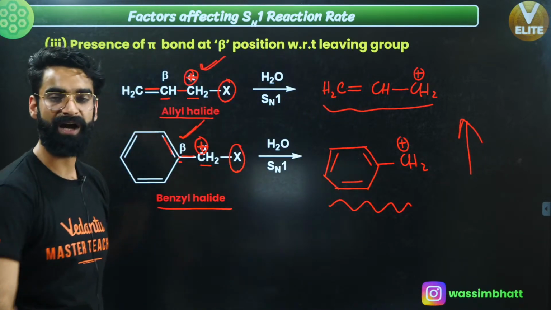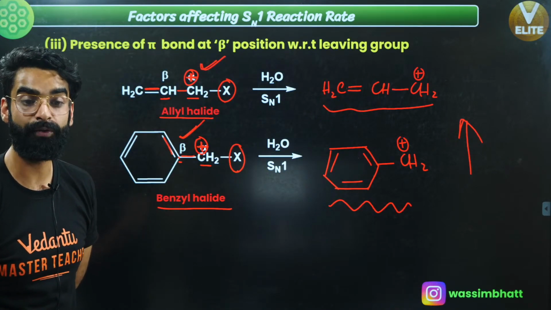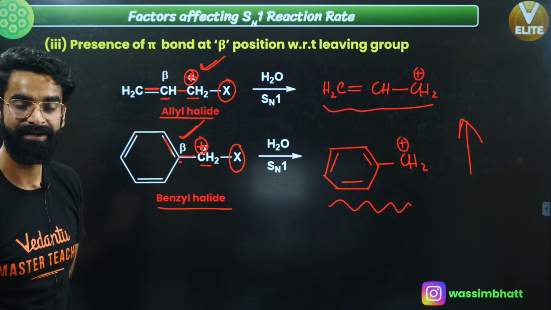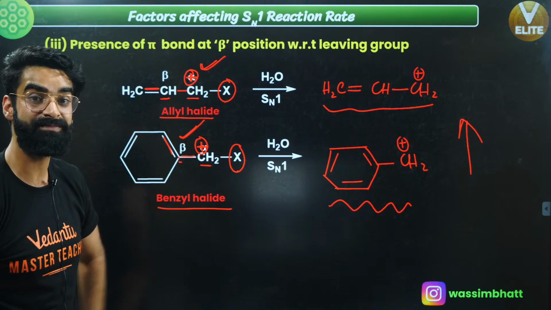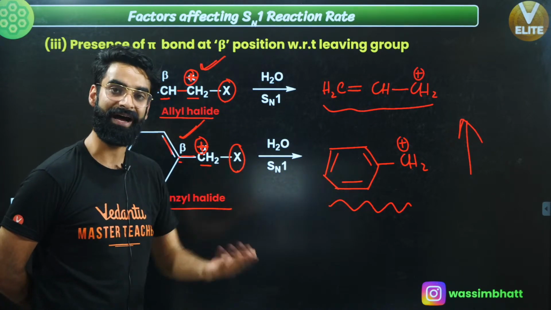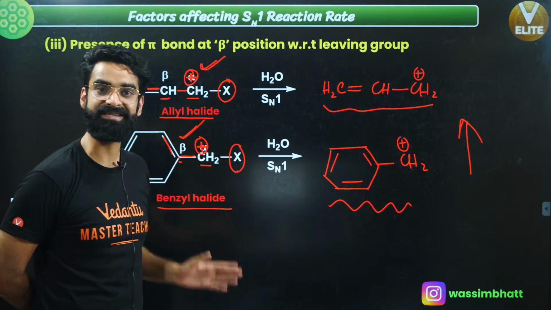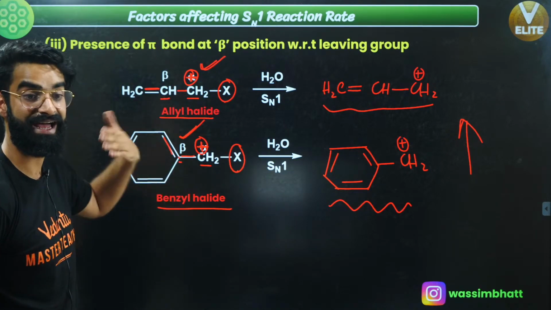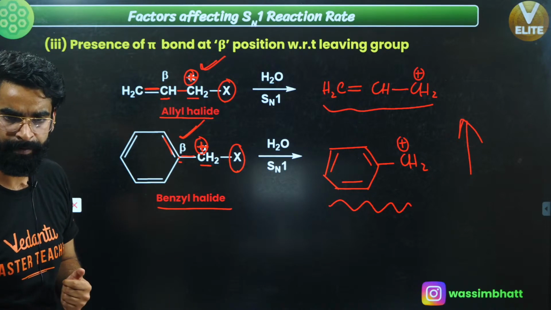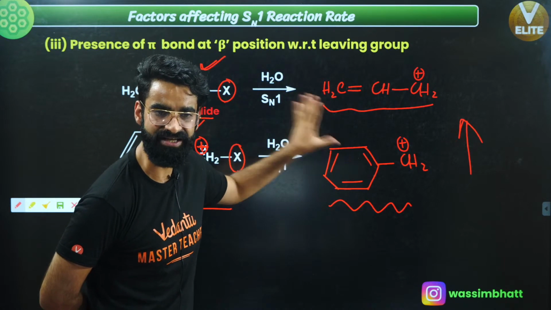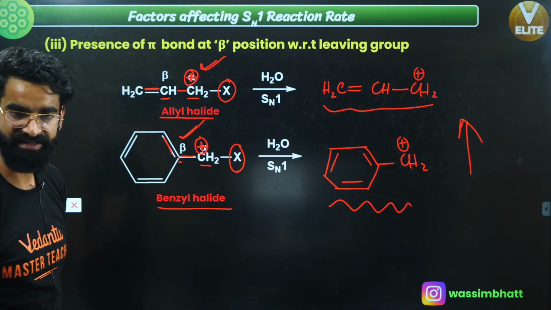If the stability of carbocation increases in the ionization step, what happens? That ionization step becomes comparatively faster. And if the ionization step becomes faster, the overall rate of SN1 reaction when I use these two as substrates increases. So you can clearly say these two carbocations are stabilized by resonance, as simple as that.